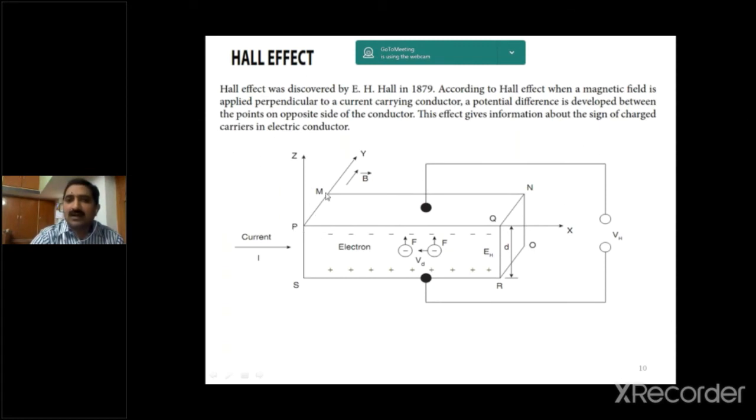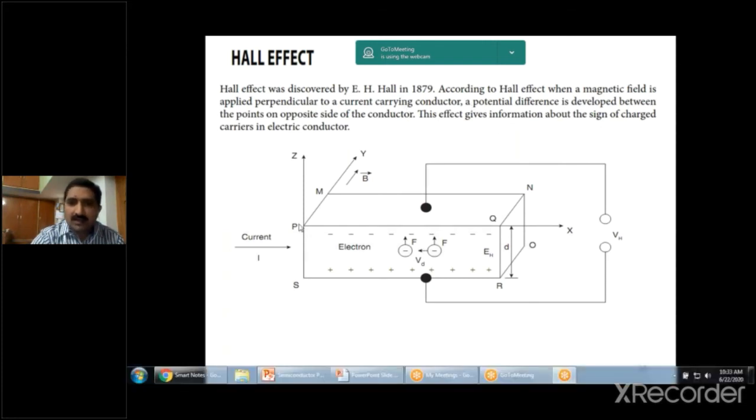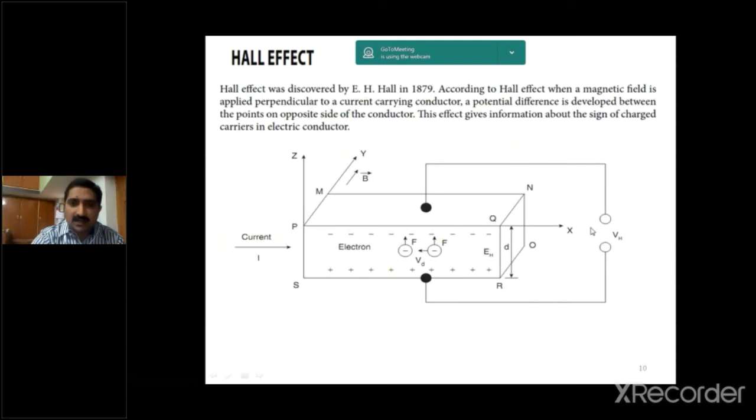Here we are applying a magnetic field on a current carrying conductor, that is, a magnetic field applied perpendicular to a current carrying conductor. So this is the current direction along the X direction.